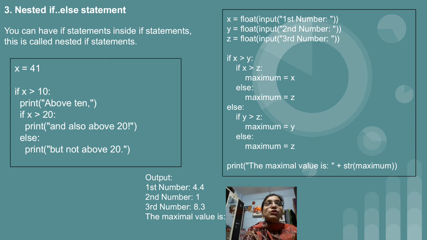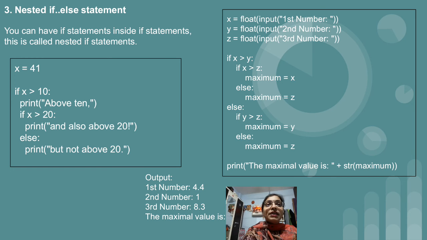So the first condition is true but the second one is false. So the else part of the second if statement will get executed. So maximum equal to z, that is maximum equal to 8.3. The value is decided, so we jump directly outside of the if block. Outside of the if block, which statement do we have? Print, in round brackets, the maximum value is plus str, in round brackets, maximum.